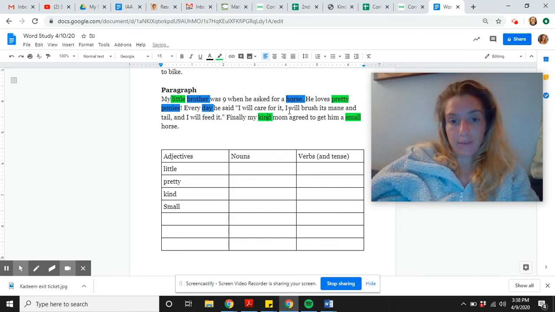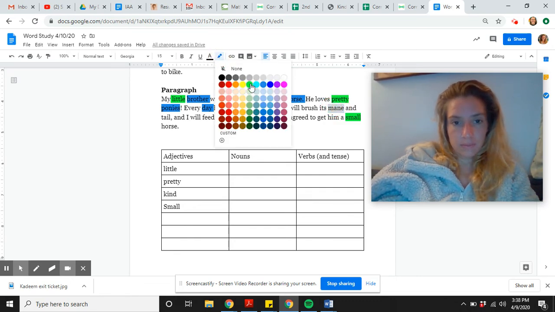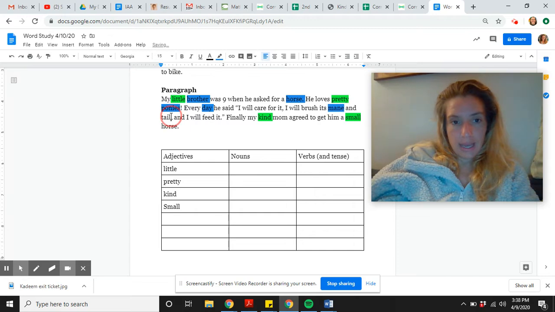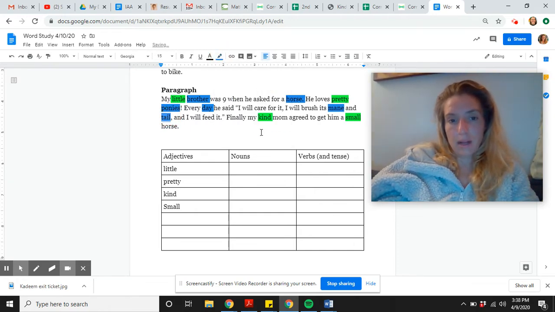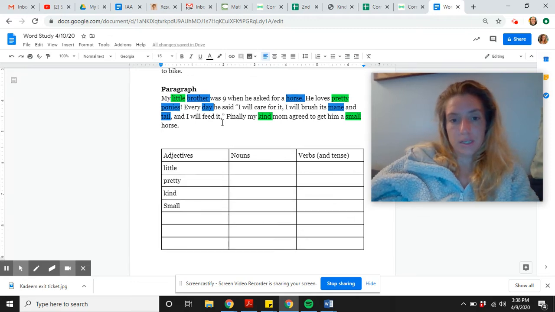He said, I will care for it. Remember, it is not a noun because that's actually a pronoun. I will brush its mane and tail, and I will feed it. What will he brush? What things? Mane and tail. And I will feed it. Remember, it is not a noun. It's actually a pronoun because it's replacing the word horse.